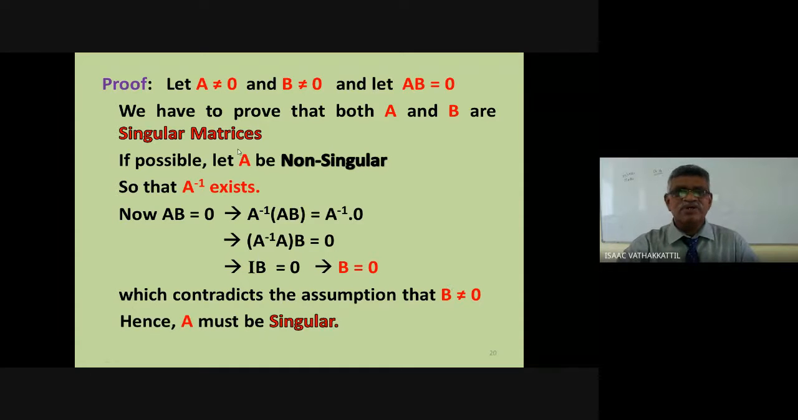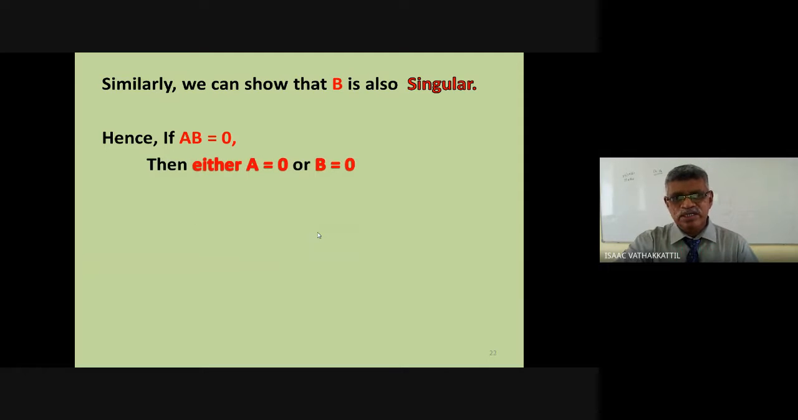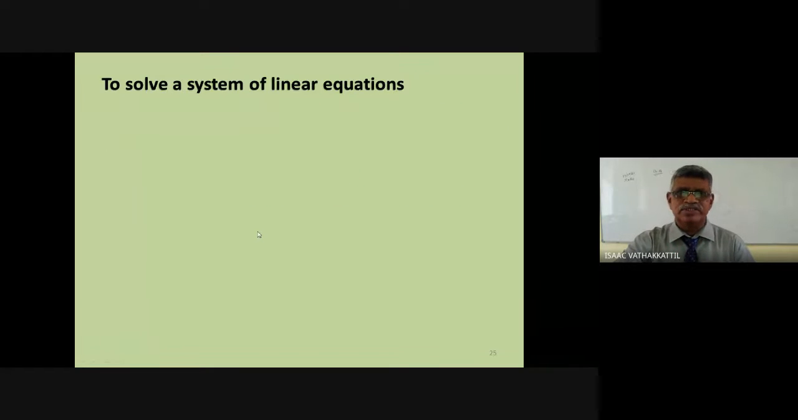That means our supposition, if possible, A is non-singular, is not possible. That means A must be a singular matrix. In the same way, you can show B also is singular. So if AB equal to 0, the options are either one of them is a zero matrix and the other may be any, or both are singular matrices. Hence, if AB equal to 0, either A equal to 0 or B equal to 0, or both A and B are singular matrices.